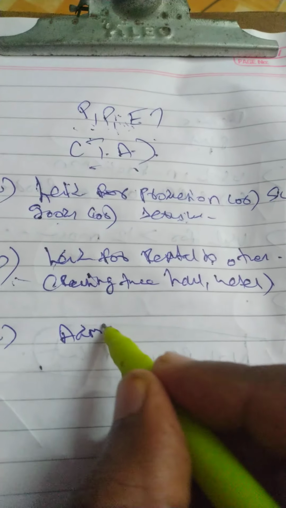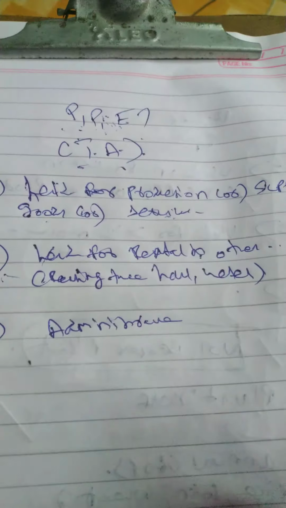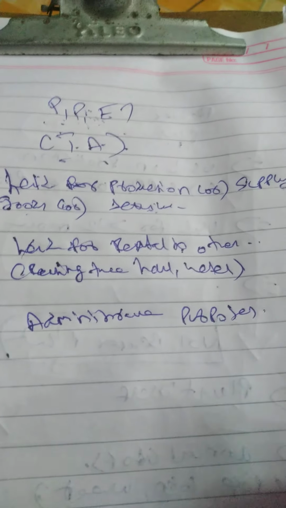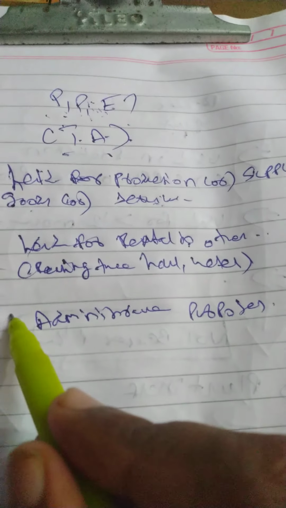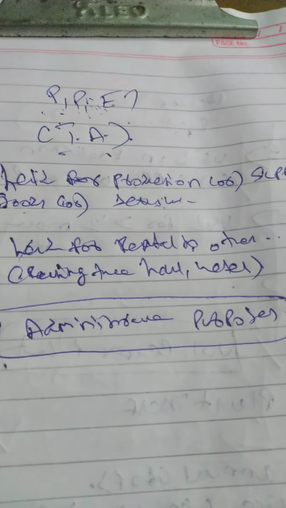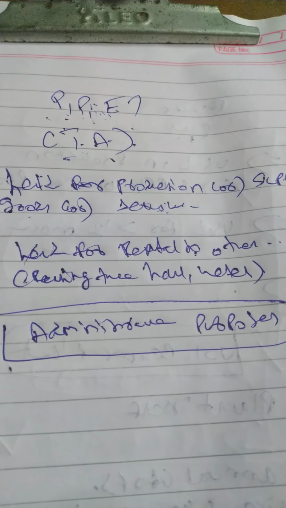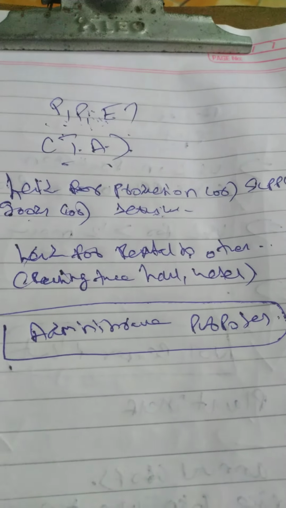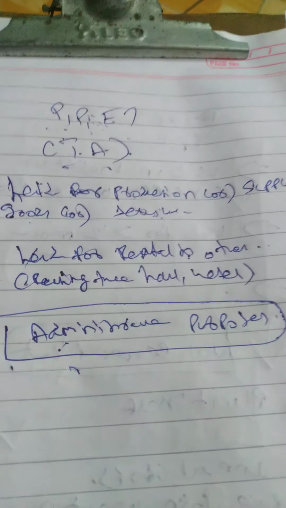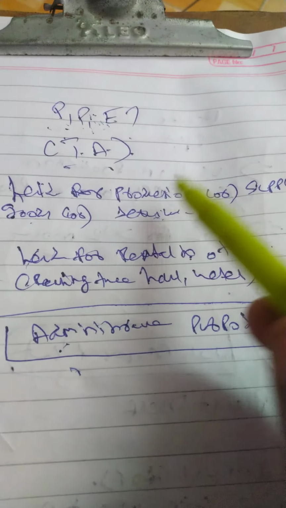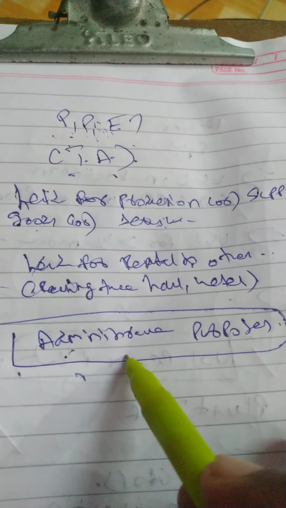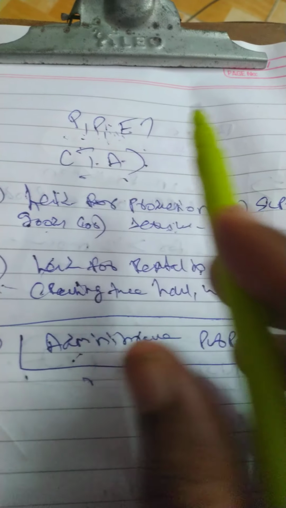I am not using it for production. I am not using it for direct service to my customer, but I am using it for administrative purpose. For example, I am using a computer in my office. Is that computer an asset or not as per AS 10? It is an asset as per AS 10, because without administration I cannot do my business. Without administration I cannot generate the revenue. Correct or not? So whatever assets are used in administrative purpose are also covered under property, plant and equipment.